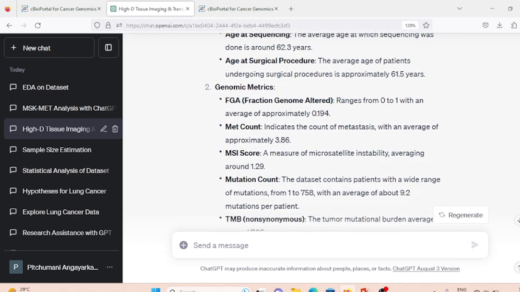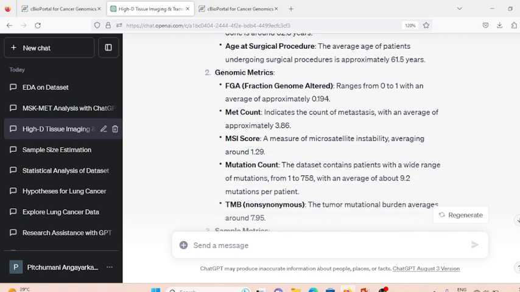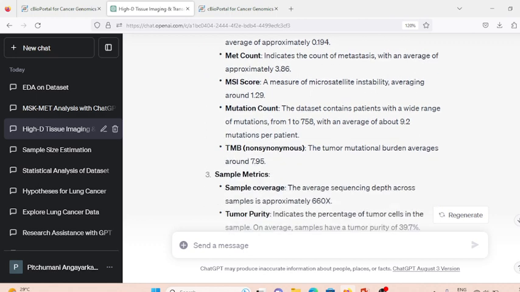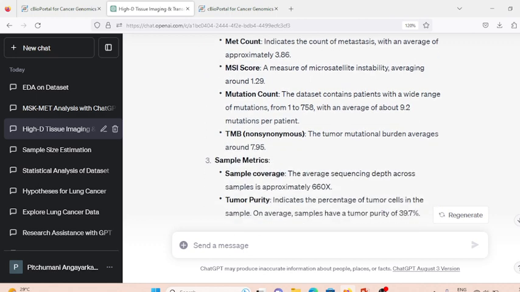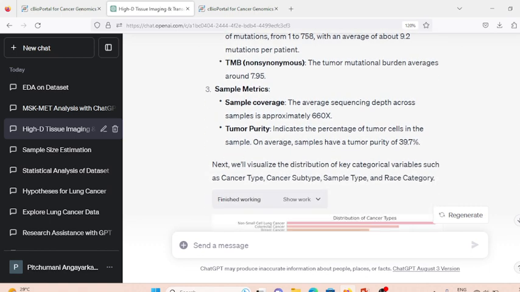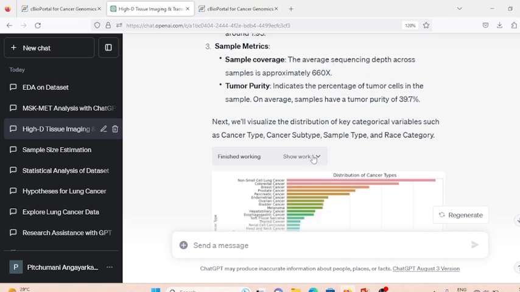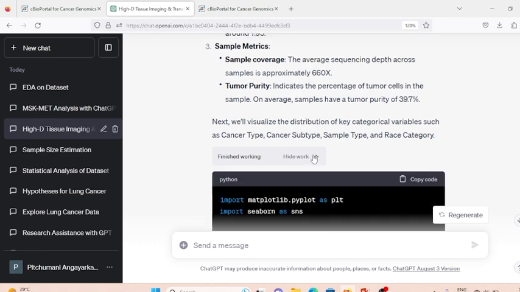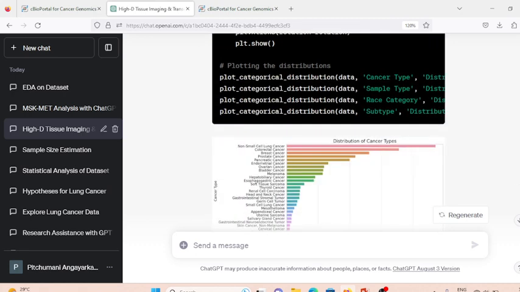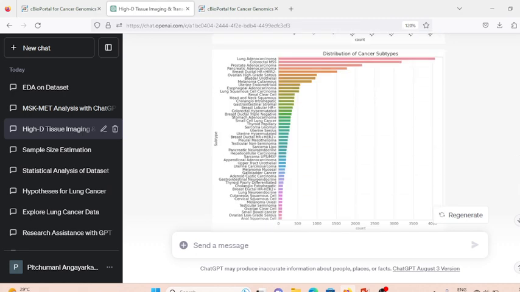For the genomic metrics, it has drawn inferences on the fraction genome altered, MET count, MSI score, that is the microsatellite instability score, the mutation count, and the average tumor mutational burden. Similarly, the sample coverage and the tumor purity have been given. This is followed by the visualization of categorical variables like cancer type, its subtype, the sample type, and the race category. It has provided the Python code and the various distributions.